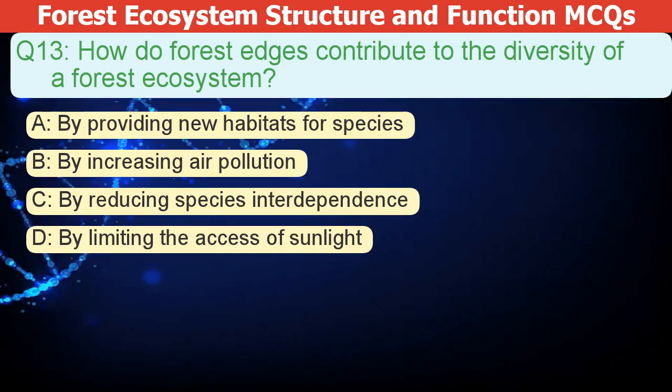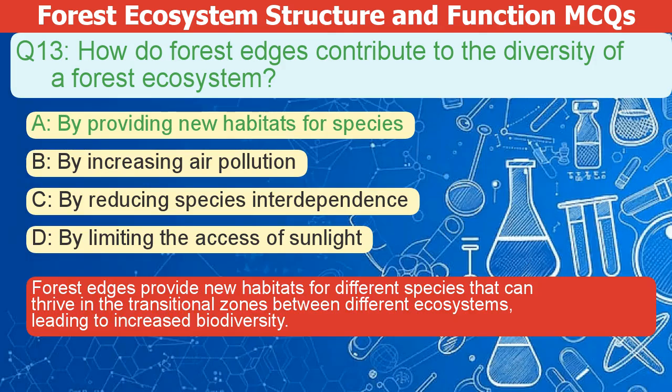How do forest edges contribute to the diversity of a forest ecosystem? A. By providing new habitats for species. B. By increasing air pollution. C. By reducing species interdependence. D. By limiting the access of sunlight. The correct answer is A. Forest edges provide new habitats for different species. These species thrive in the transitional zones between different ecosystems. This leads to increased biodiversity.